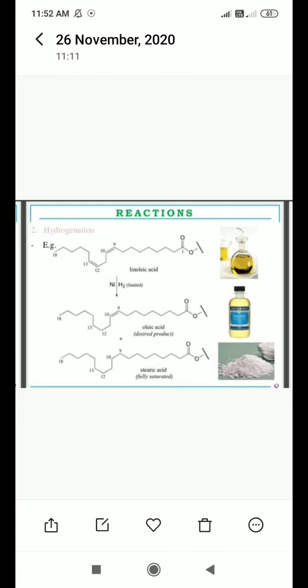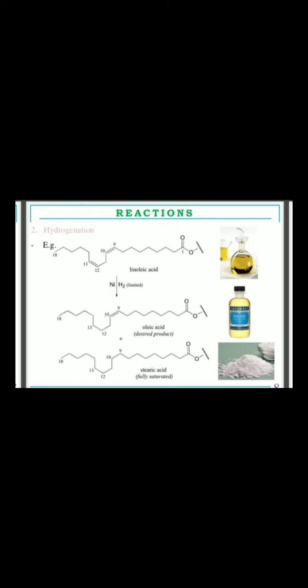Keep in mind that linoleic acid is an unsaturated compound, an oil, liquid in nature.